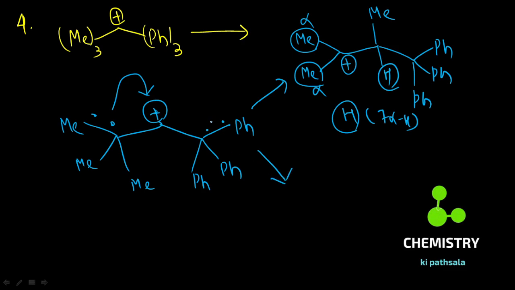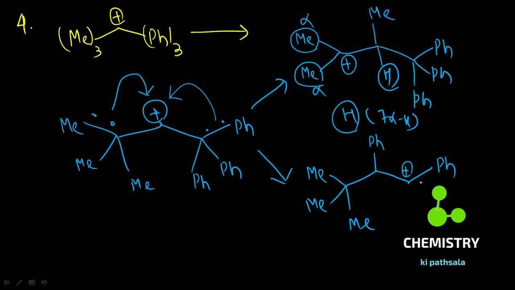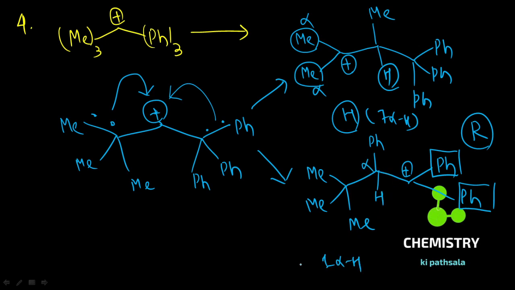Now if I shift the phenyl, what will you observe? There are 3 methyl groups, this carbon has Ph, and there is formation of a carbocation with 2 phenyl groups. This carbocation is connected to 2 phenyl groups, so there is resonance, and it is also stabilized by 1 alpha hydrogen, that is, hyperconjugation.